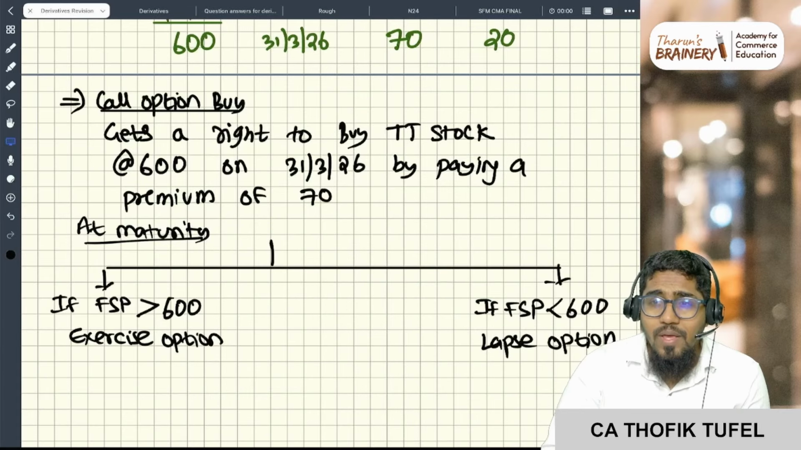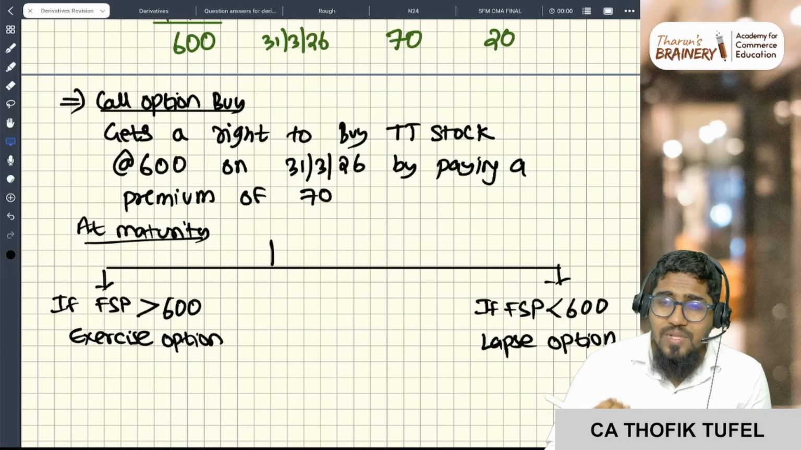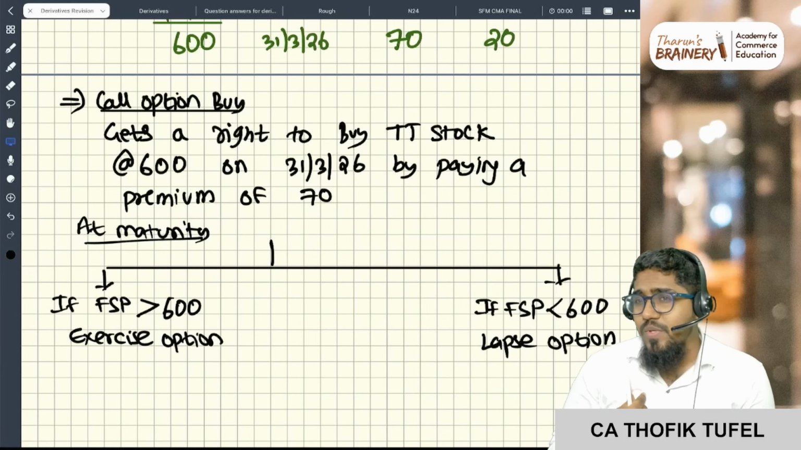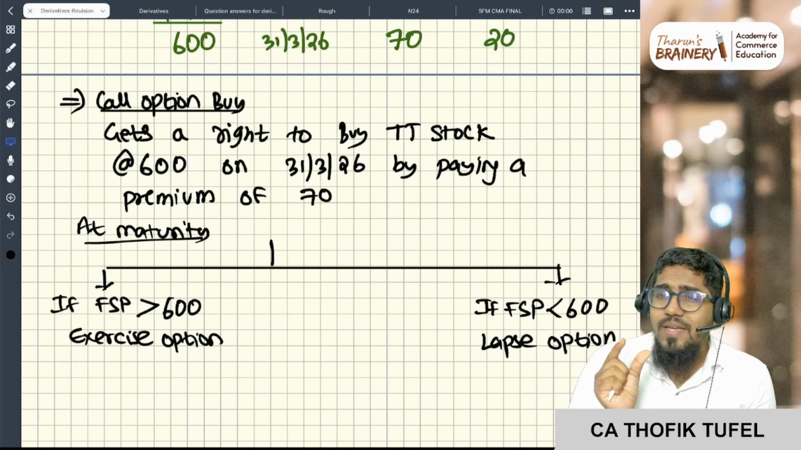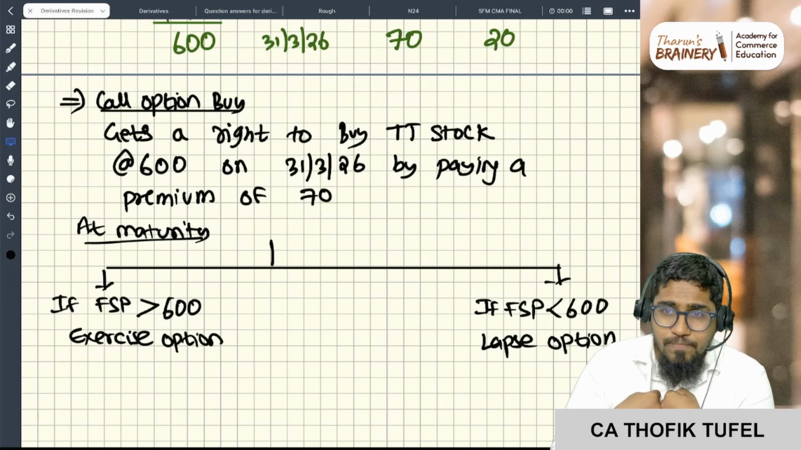So what will I do? I entered into a contract, right? I have the right to buy at 600. Give me at 600 rupees, correct? So he will give me at 600, and I will sell it in the market for 700 rupees. 100 rupees profit I am going to get. So basically, 100 rupees is the cash settlement that that person will pay to me, right?